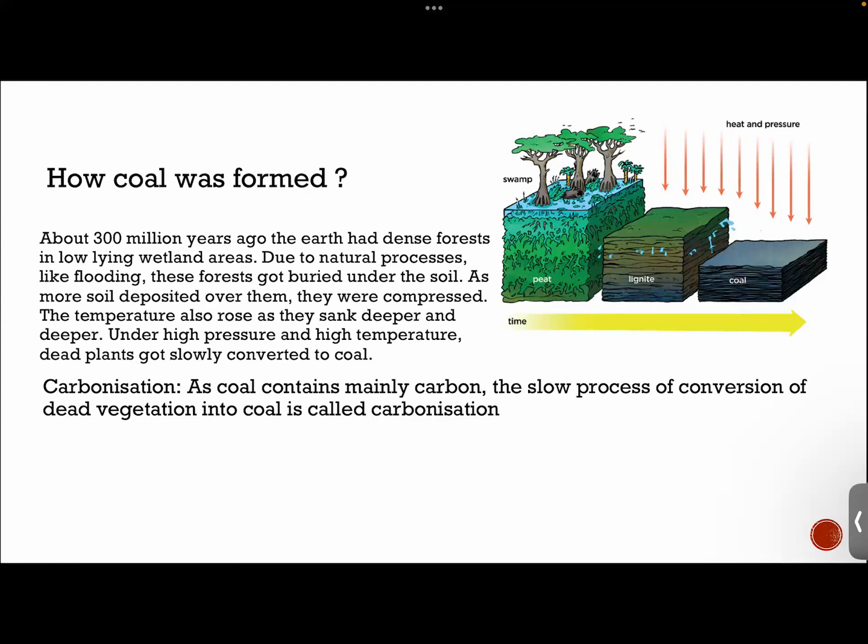Okay, you guys read this paragraph. Let me just grab the mouse. I will be back in a minute. You guys just read this paragraph. Okay, sir. Yes, so how was coal formed, guys?